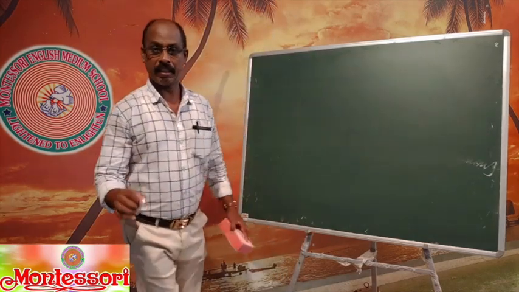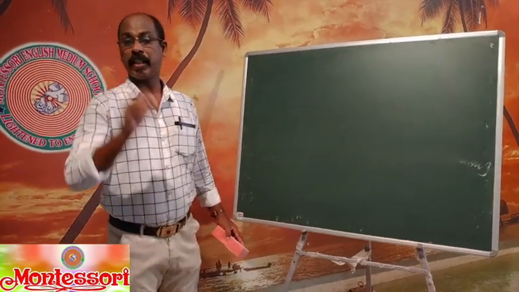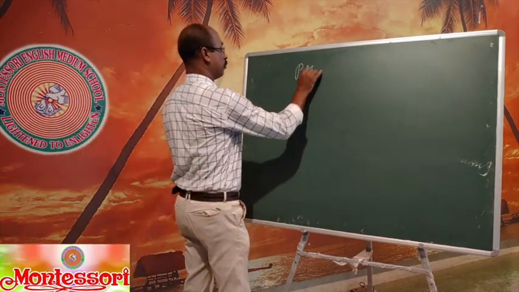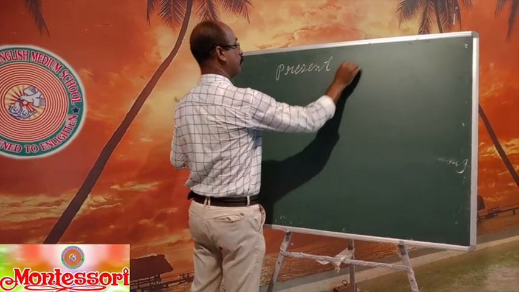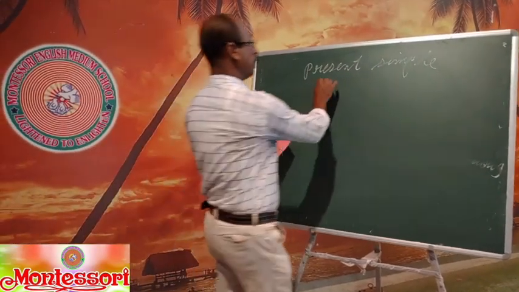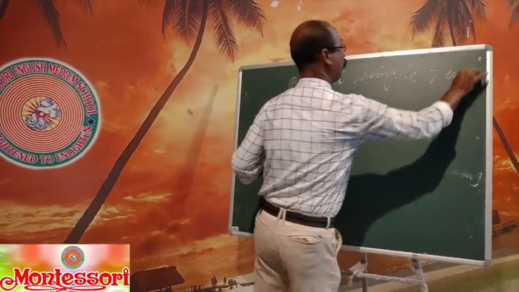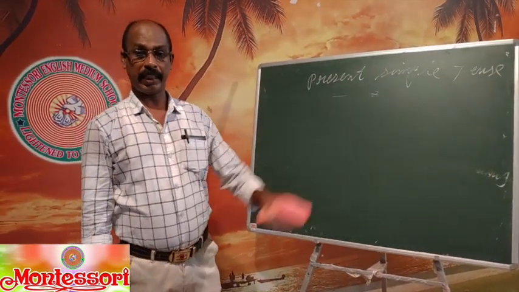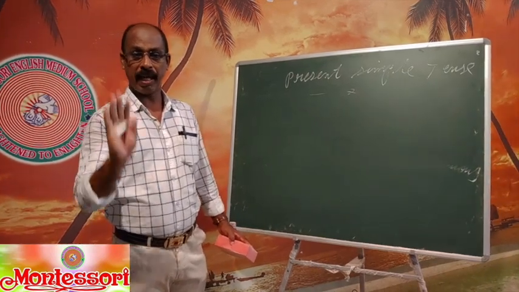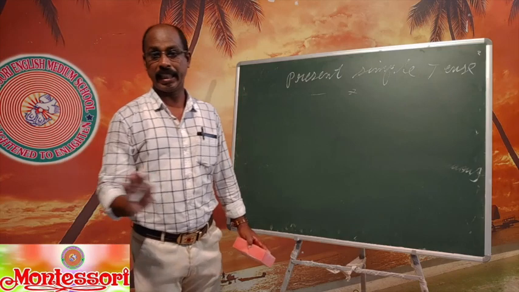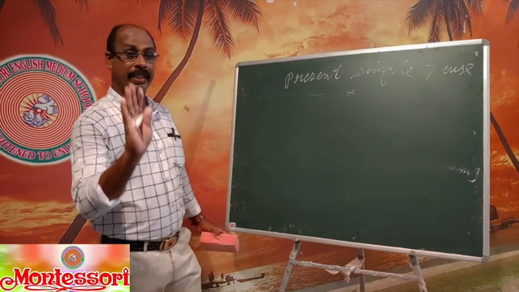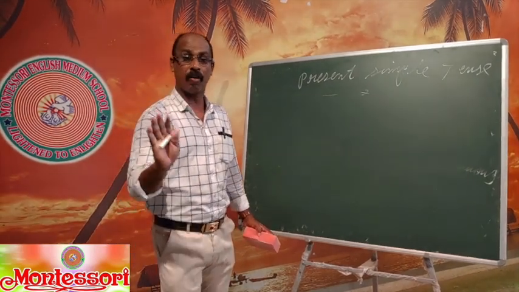When you learn tenses, we should know what is the use of that particular tense and how to use that tense. Present simple tense. We can also call it simple present tense. We have three simple tenses: simple present tense, simple past tense, simple future tense. In all the simple tenses, we can make sentences with an auxiliary verb only. That's why they are called simple tenses.